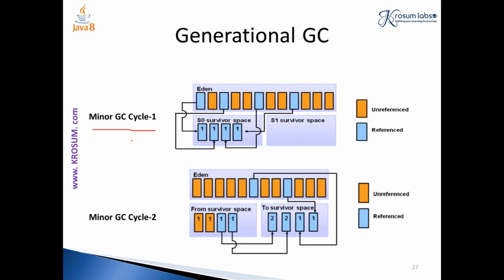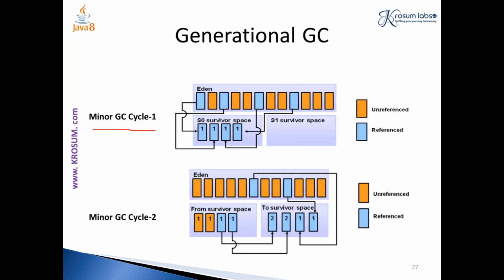If you compare these two algorithms, the minor GC algorithm runs very fast compared to the major GC algorithm, because we have quite a lot of data in the old generation that has to be processed, so it requires more resources. So now let's start with minor GC, which is done only on the young generation part.